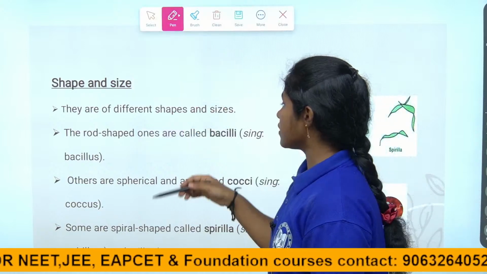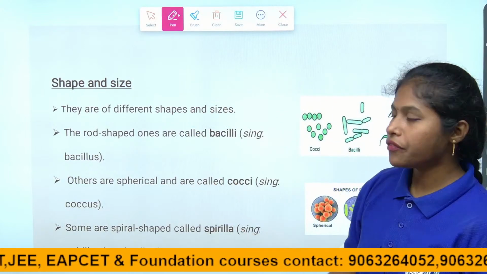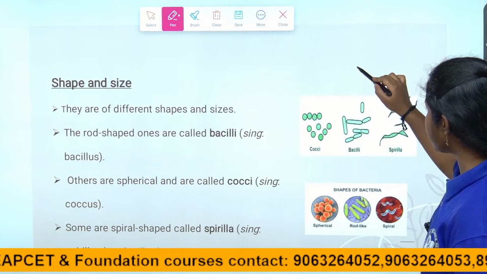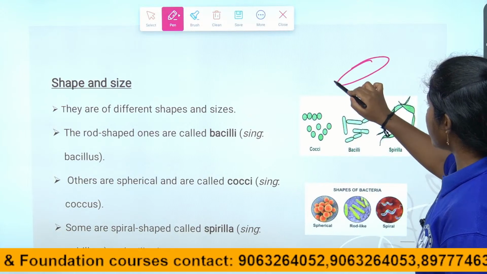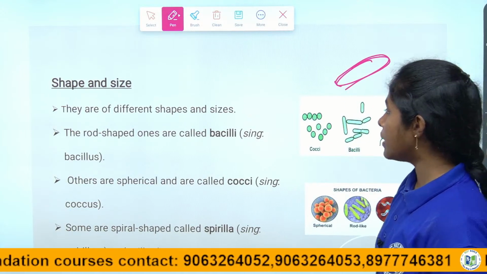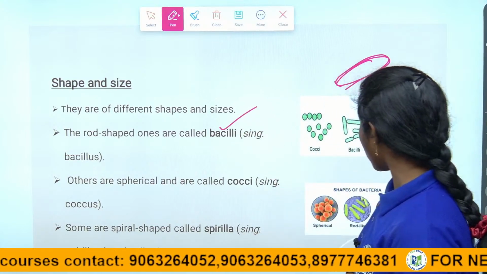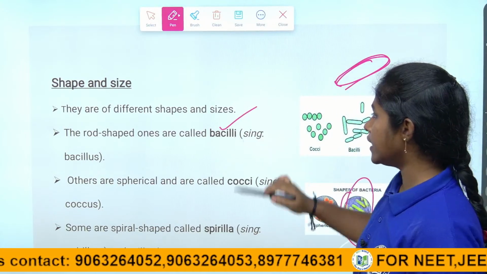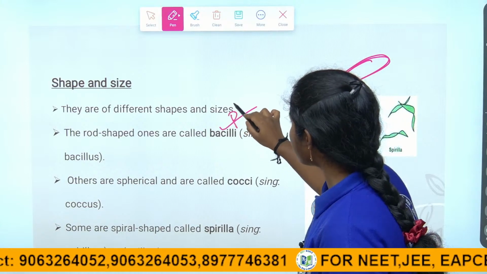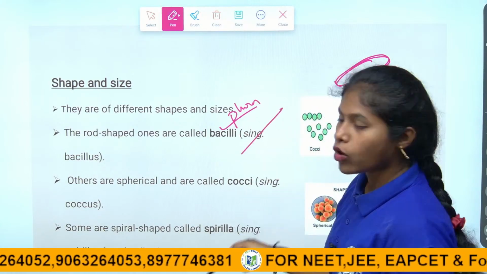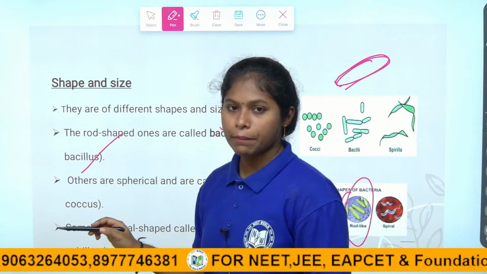What are the shapes? If they are rod shaped, we call them bacilli. This is the plural form, children. In singular, we call them bacillus.